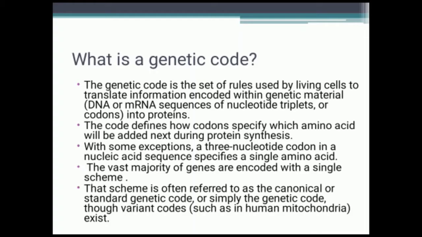With some exceptions, a 3-nucleotide codon in a nucleic acid sequence specifies a single amino acid. The vast majority of genes are encoded with a single scheme, and that scheme is often referred to as the canonical or standard genetic code, or simply the genetic code. There are also variant codes, such as in human mitochondria.